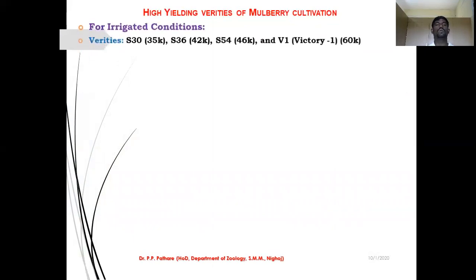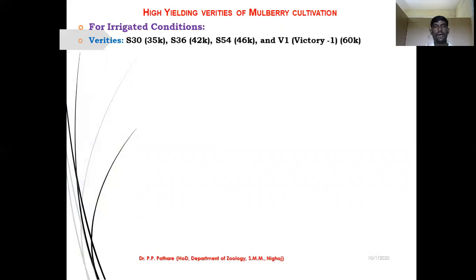Next one, high yielding varieties of mulberry cultivation. Which varieties are there, or which variety is very good in different conditions, for example irrigated condition and non-irrigated condition. If you are interested to start the cultivation of mulberry plant in your farm, firstly you should focus on your basic requirement, that is supply or management of water.